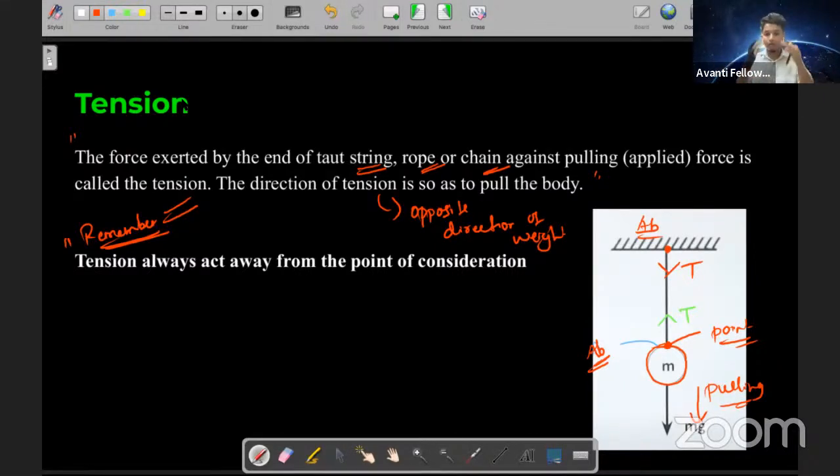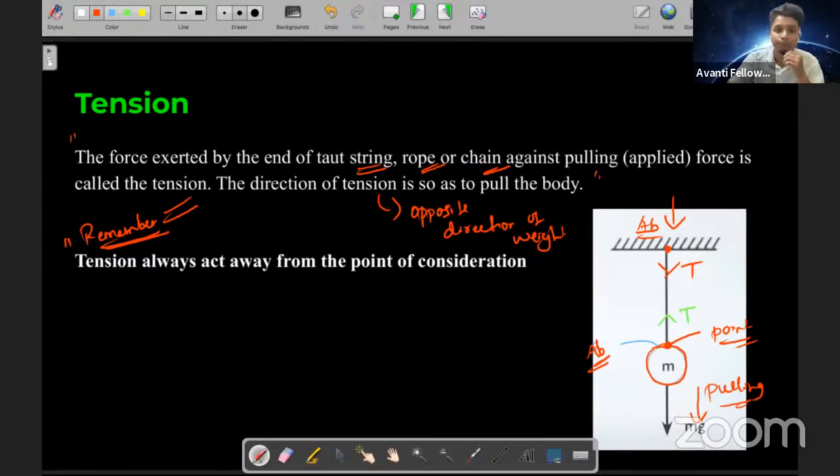Let's say I'm standing over here. This is my point of consideration and I'm holding that object and I want to know the tension. If I push up, what will happen? The tension will be upwards. If I'm sitting over here and seeing downwards, then on a choke slam it goes downwards, so the tension will be downwards. So you now know how to apply tension.